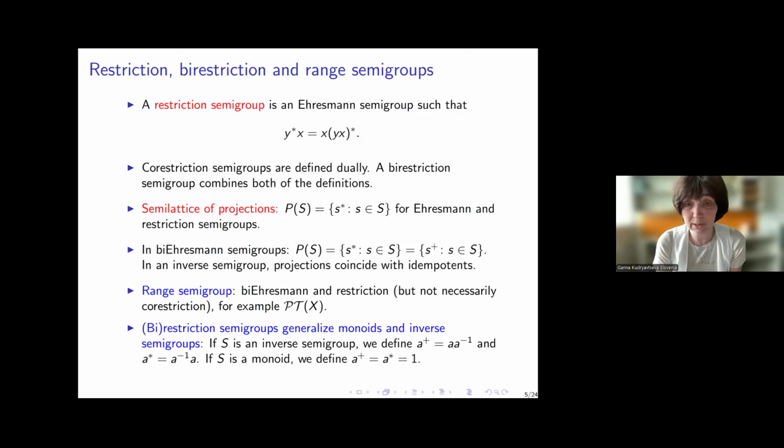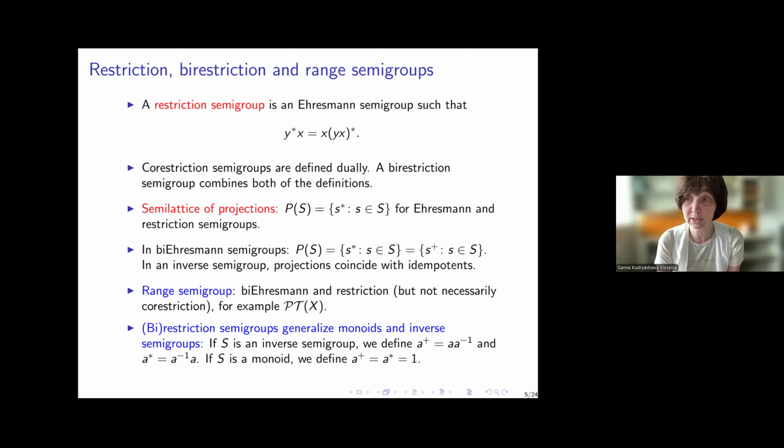A bi-restriction semigroup combines both these definitions, so it's restriction and co-restriction. The set of all stars of elements, as I already said, is called the set of projections, and the axioms directly imply that this is a semilattice. You can think about this as an analog of the semilattice of idempotents in an inverse semigroup. In bi-Ehresmann and bi-restriction semigroups, the set of all stars coincides with the set of all pluses due to the axiom I showed you on the previous screen. And now I want to introduce range semigroups. It is a bi-Ehresmann semigroup which is restriction, but not necessarily co-restriction.